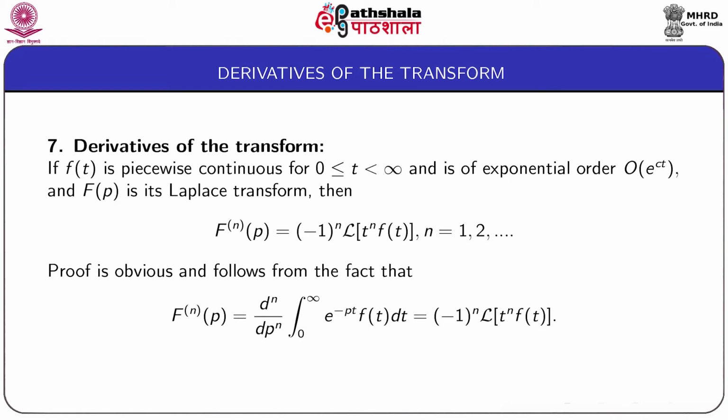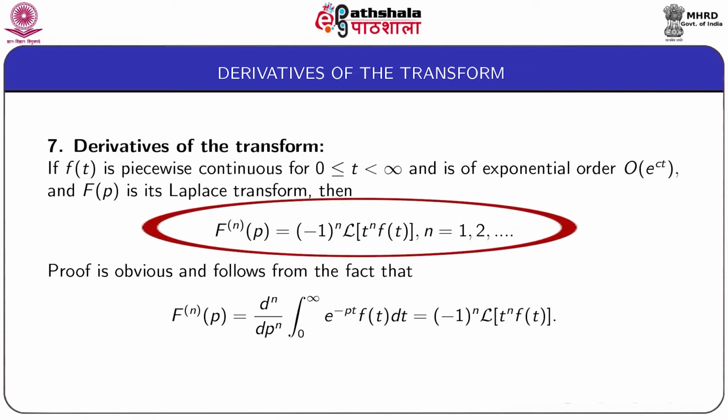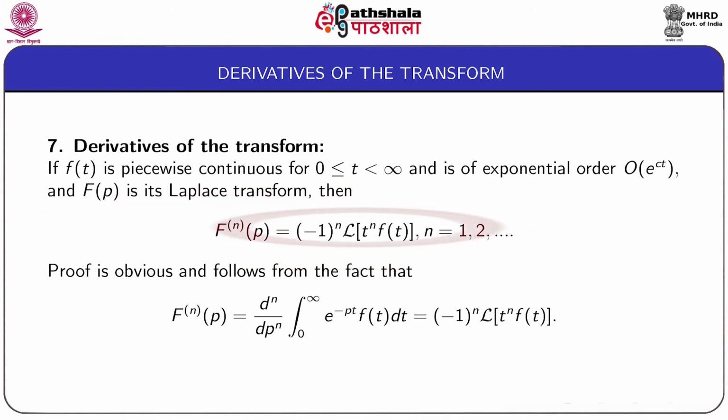Next comes the derivative of the transform. If small f(t) is piecewise continuous for 0 less than or equal to t less than infinity and is of exponential order e to the power ct, and capital F(p) is its Laplace transform, then the nth derivative of capital F with respect to p is equal to minus 1 to the power n times the Laplace transform of t to the power n f(t). Here n runs from 1 to infinity.